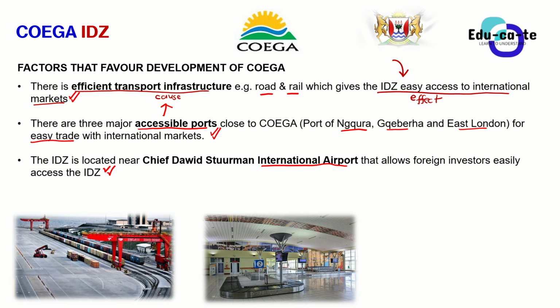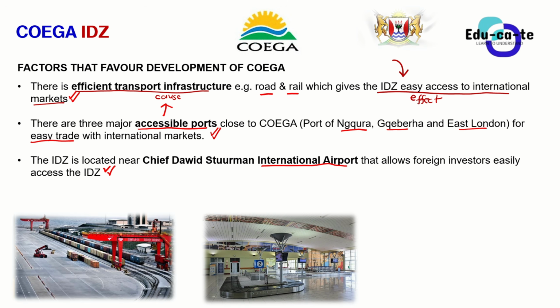For example, if I'm an investor coming from the United States of America and I want to establish my business, I can just board a flight to Chief Dawood Sturman International Airport. Maybe I'm moving from New York City's airport, and then I come here to South Africa at Chief Dawood Sturman's International Airport, and then I see that closer to it there is a Coega ITZ there. I can easily invest in it because it is easily accessible.